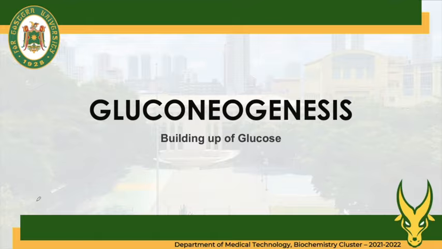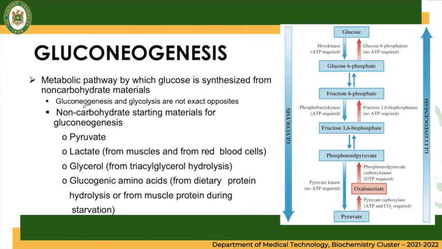So it is called gluconeogenesis. From the word itself, genesis, it is building up. So gluconeogenesis is the building up of glucose using different non-carbohydrate starting materials.